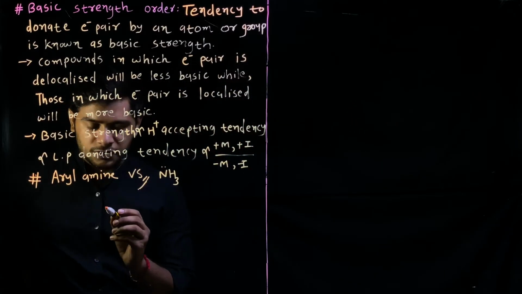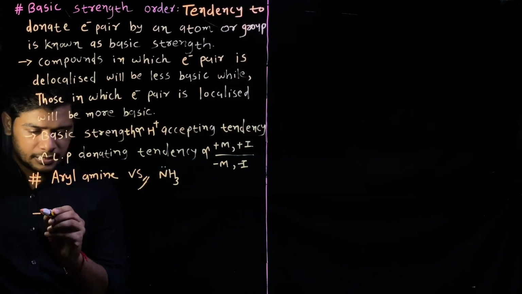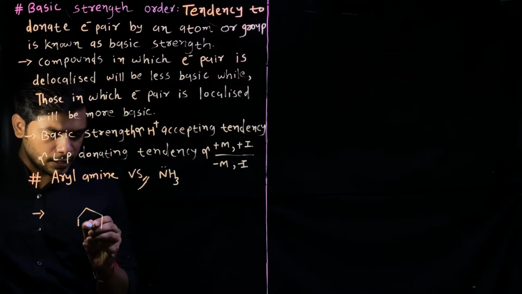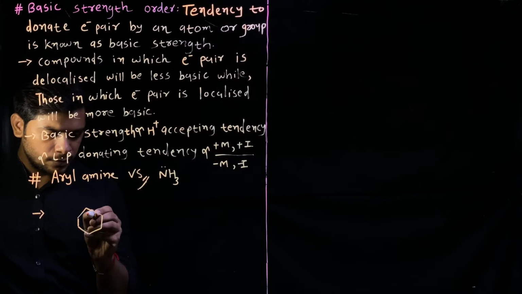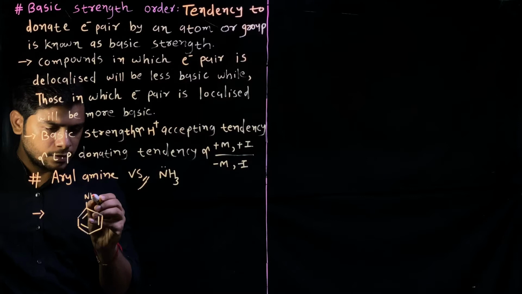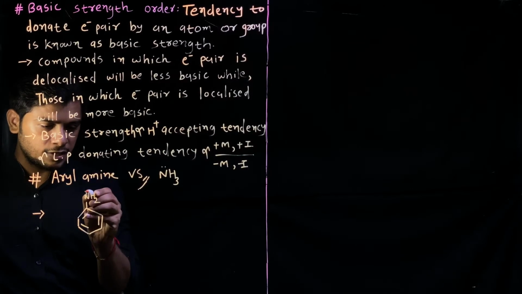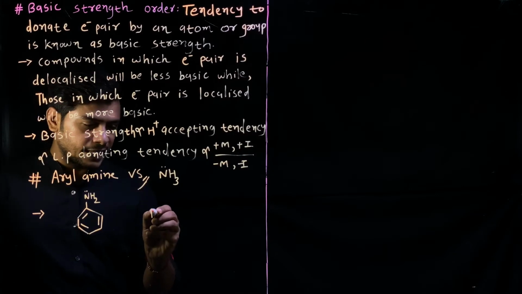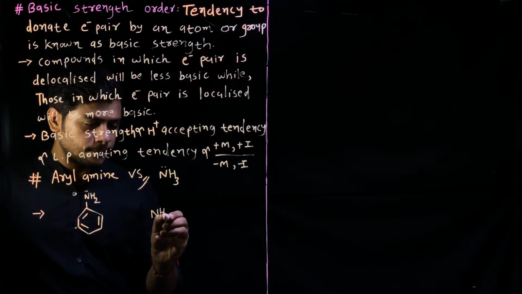Let me draw the structure of aniline, that is benzene, and we know that pi bonds are present, and the pi bonds are in conjugation in the case of the simplest aromatic amine, aniline, and we are comparing aniline with ammonia.